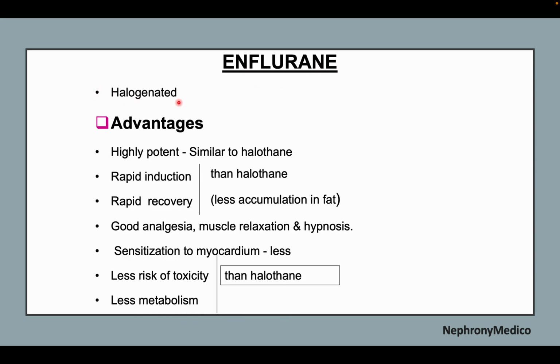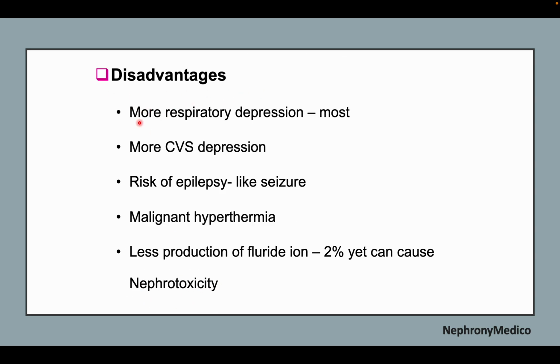Enflurane. It is halogenated and advantages are highly potent, rapid induction and recovery, good analgesia, muscle relaxation and hypnosis. Sensitization of myocardium is less and less risk of toxicity in metabolism. Disadvantages include more respiratory depression, more CVS depression, risk of epilepsy-like seizure, malignant hyperthermia and less production of fluoride ion.